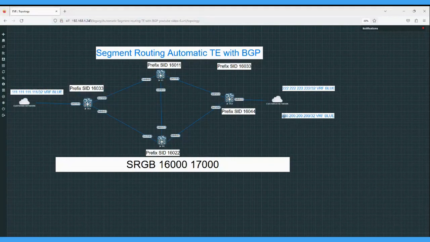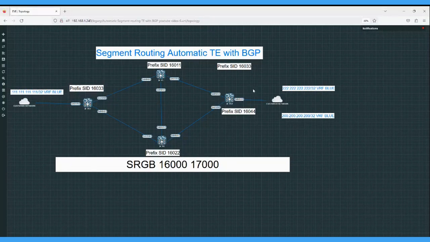For loopback 200, whose IP address is 200.200.200.200 and is part of VRF blue, we are not defining any explicit path. So this will take the dynamic normal path, which is the IGP low metric path. We will not do any special configuration for this lower loopback 200.